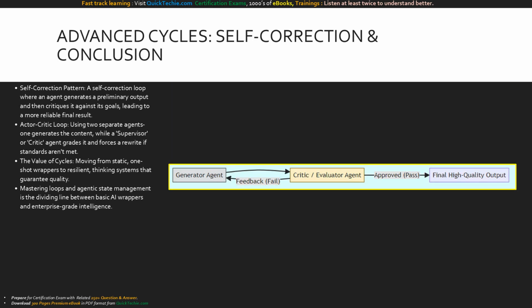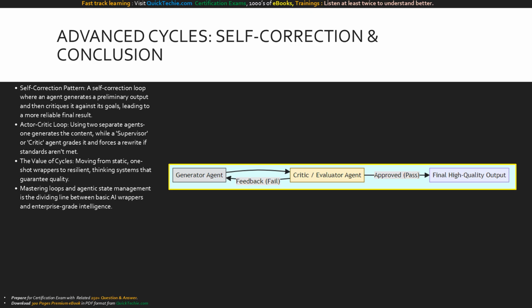As we conclude, we must recognize that loops unlock the highest level of agentic design, the self-correction pattern. This is a self-correction loop where an agent generates a preliminary output and then explicitly critiques it against its initial goals, leading to a much more reliable final result. You can even split this across multiple agents in an actor-critic loop. One agent drafts a financial report, and a separate critic agent reviews it for compliance. If the critic finds an error, it rejects the draft, forcing the loop to cycle back to the writer agent. This internal reasoning loop ensures that only polished, verified work ever reaches the human user.